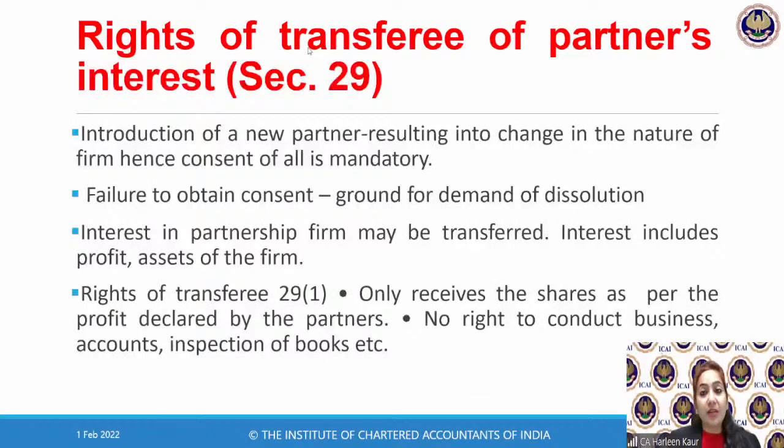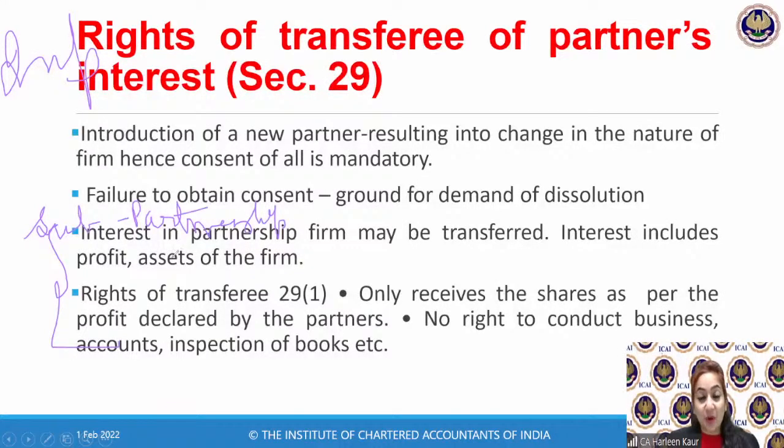Now let's talk about a very important topic. You can mark it important as well. The last two lines are also known as sub-partnership. So I want all of you to listen carefully, children, because this is one topic with which you come up with queries later on. But I can promise you, if you pay attention right now, then there won't be many queries. So when you're doing the topic, always try to be with the teachers. When they're talking about a certain thing, pay attention. All those who have been asking about sections 23, 24, 25, 26, we'll once again, when we go back to the study material, understand those sections as well. But right now, what is your priority? To pay attention to section 29. Otherwise, it will also become a query for you.